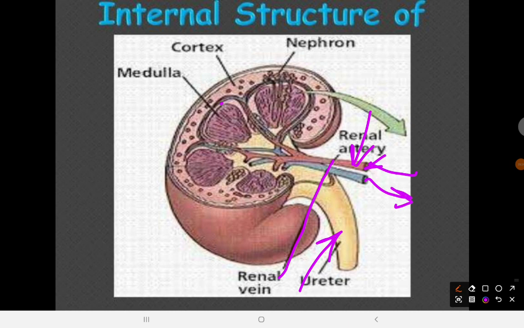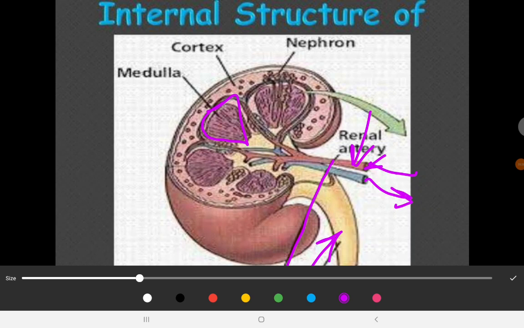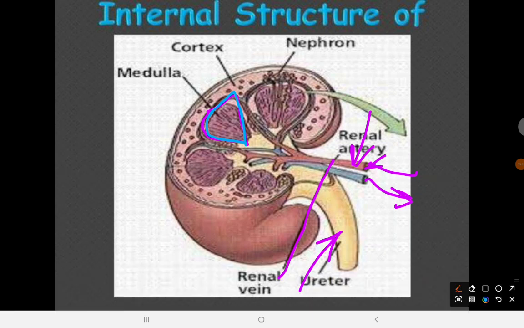You're going to see this pyramid-shaped structure here. We call it the renal pyramid, which forms the medulla, and the edge here is called the apex of the pyramid. The apex of the pyramid leads into what we call the calyces. When we get to the anatomy class, we're going to do an in-depth study of this.